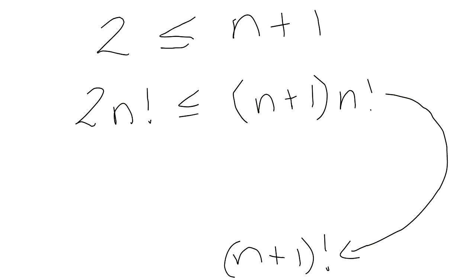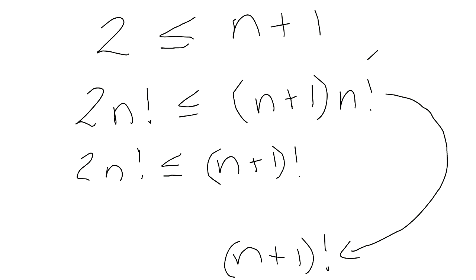Which means that 2n factorial must be less than or equal to n plus 1 factorial. I think you were confused because I wrote the equal below it. It looked like I was saying 2n factorial is equal to that. What I was saying is that this thing up here is equal to n plus 1 factorial, not the 2n factorial.